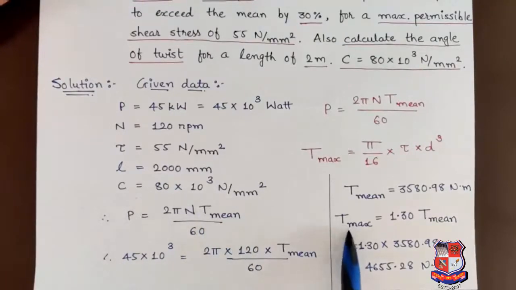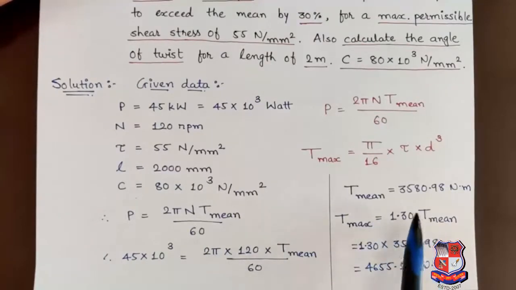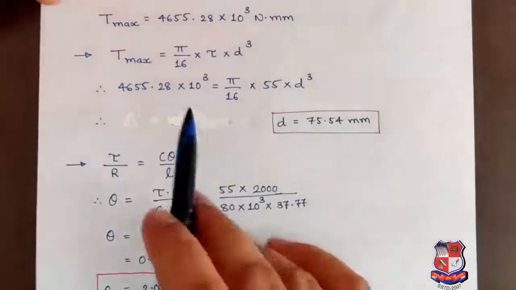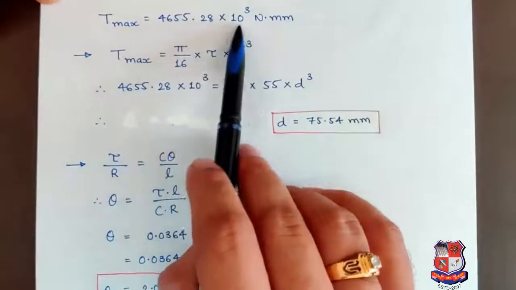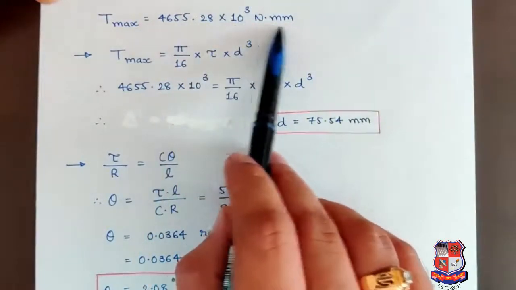Now maximum torque is given that it exceeds the mean torque by 30%. So total percentage is 130. In terms of magnitude, it will be 1.30 into mean torque. If we put the value of mean torque here, then we will get maximum torque as 4655.28 in terms of Newton meter. And in terms of mm, it will be 4655.28 into 10 to the power 3 Newton mm.